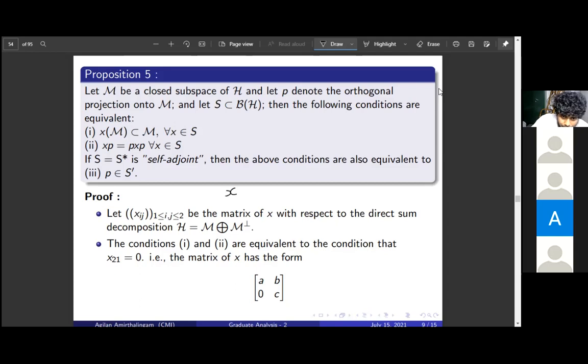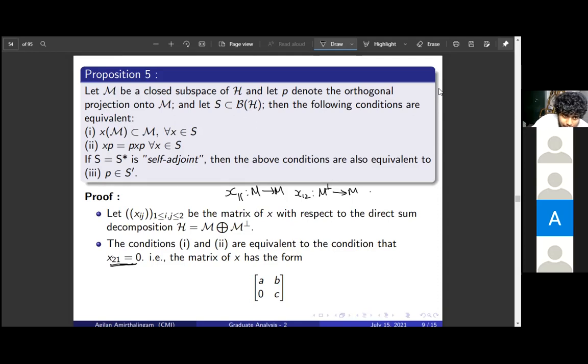So for example, x11 will be from M to M. X12 will be from M perp to M. Xij will be from Hj to Hi, right? So the point is, these two conditions are equivalent for the matrix being in this form. That is, the x21 entry must be 0.